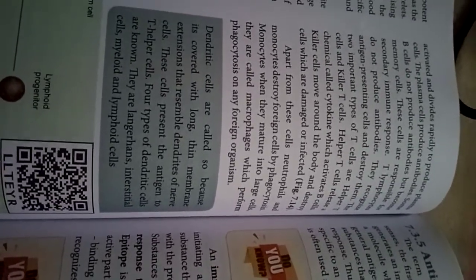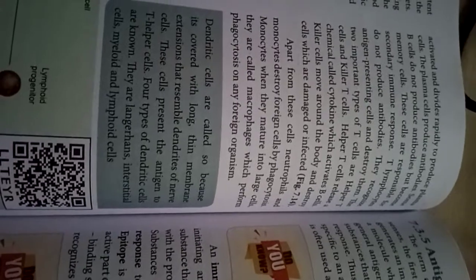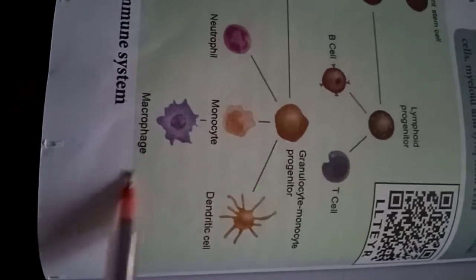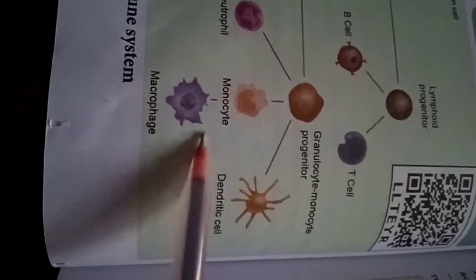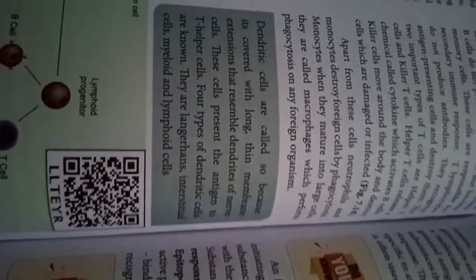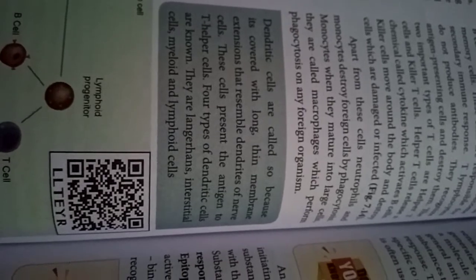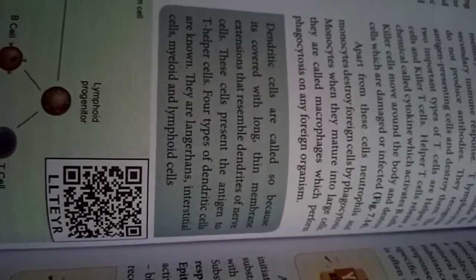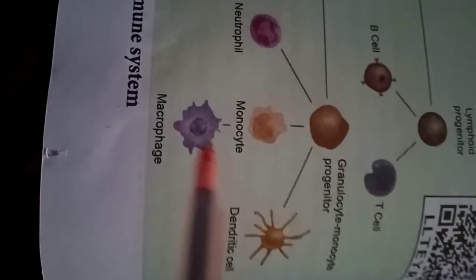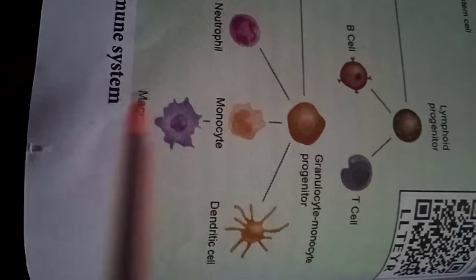Monocytes, when they mature into large cells, are called macrophages. See here, when these monocytes mature, they become large cells, which change into macrophages. So monocytes, when they mature into large cells, are called macrophages, which perform phagocytosis of any foreign organisms.